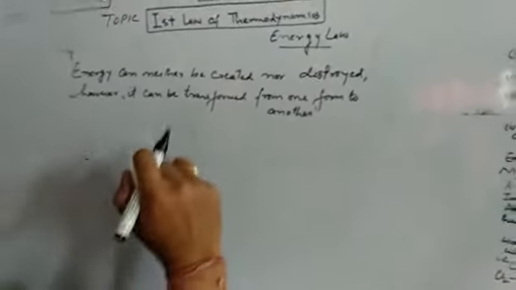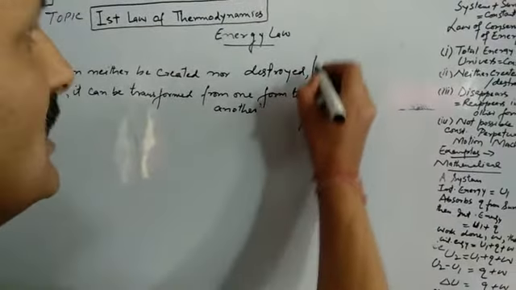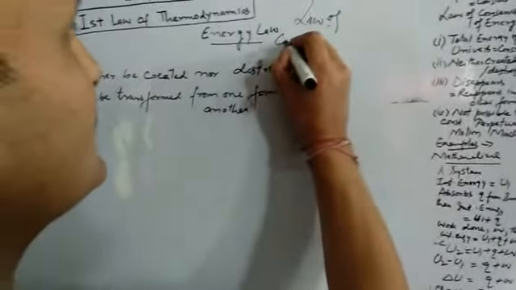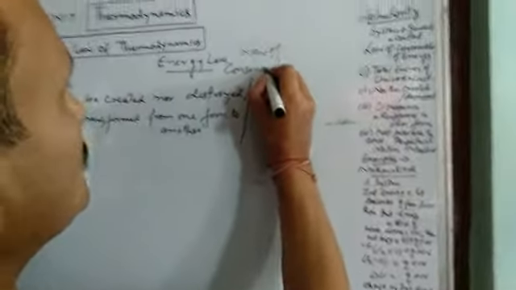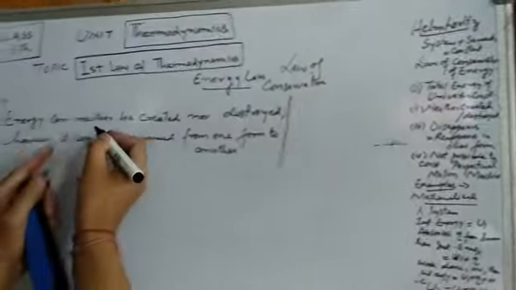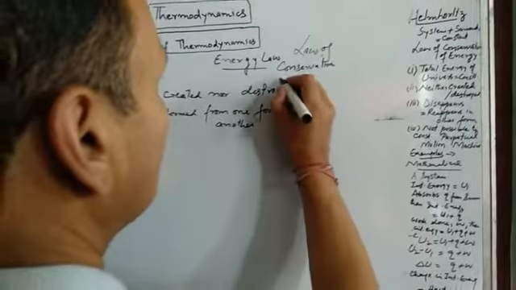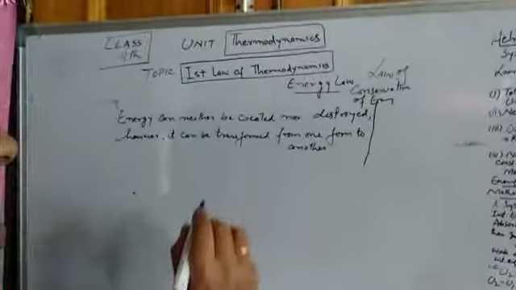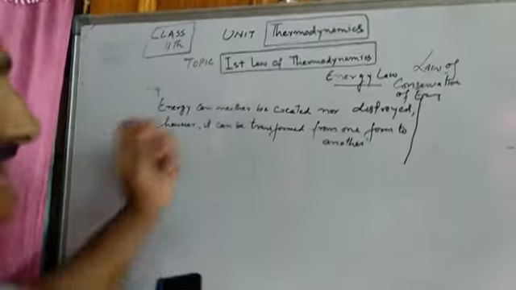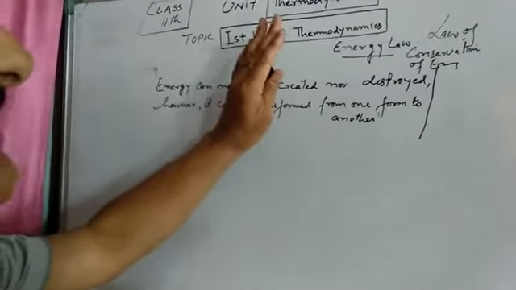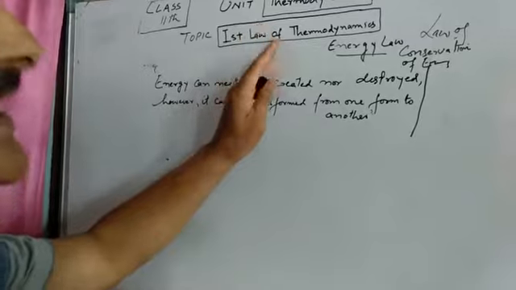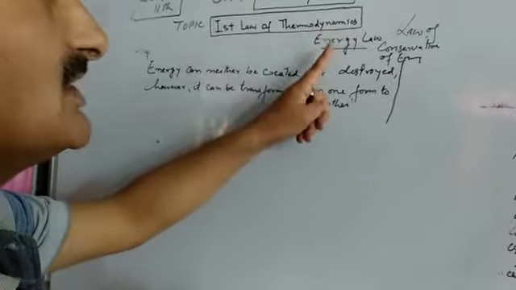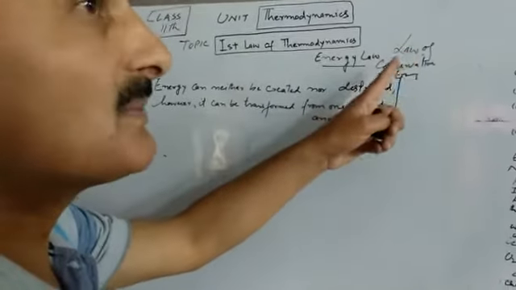In lower classes, you might have read a law known as the law of conservation of energy. That law, whose definition is this one, and the first law of thermodynamics are one and the same thing. That means basically the first law of thermodynamics is the law of conservation of energy. As I said earlier, this law pertains to energy. It is an energy law.